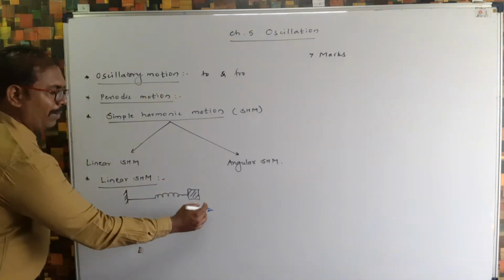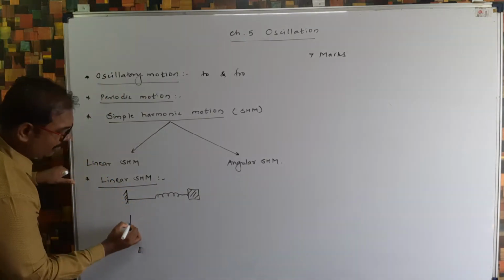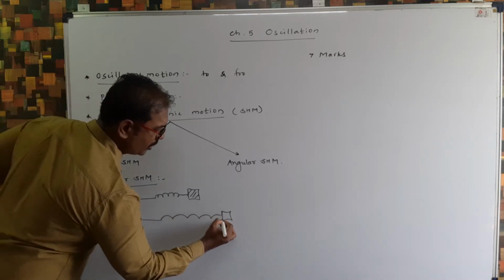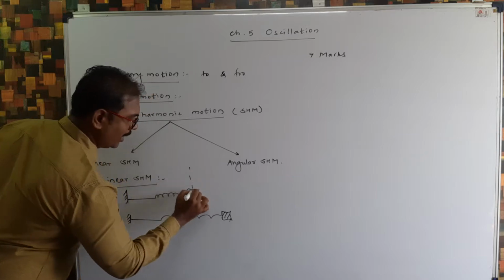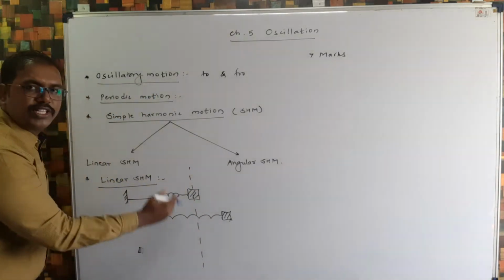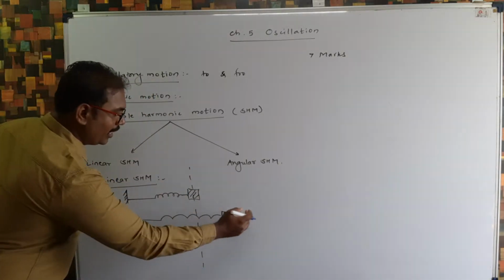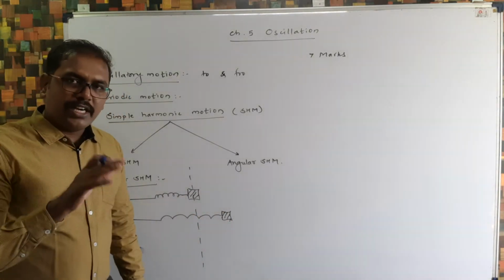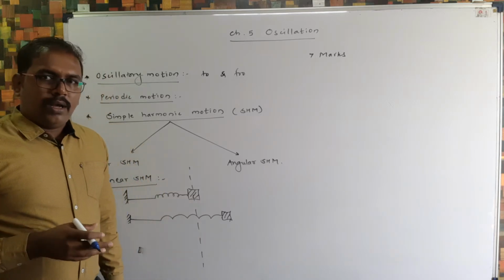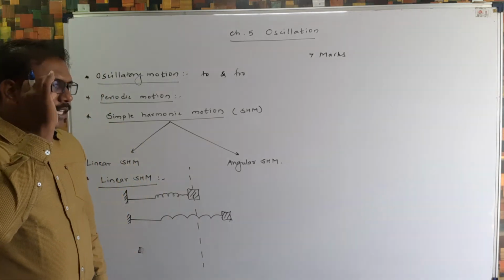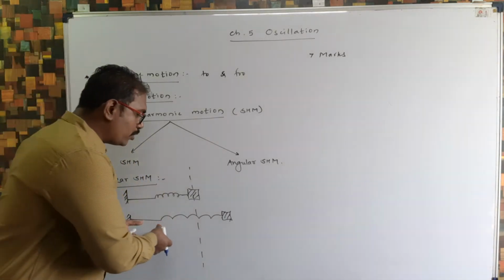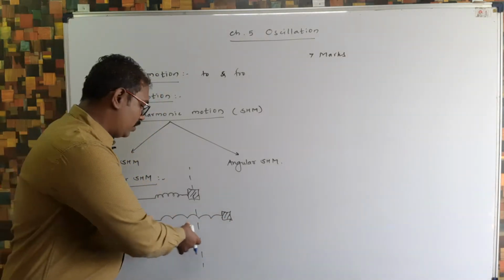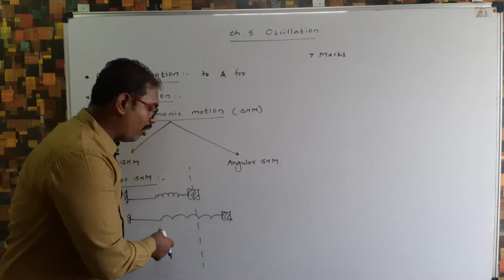Now if we apply some force to the block and pull it by some distance, let me draw another diagram. Now we pull this spring to a distance x. Let me consider this is the mean position, the original position of the block. Now we pulled it by applying some force to this side. In 11th standard you learned the mechanical properties of solids. In that chapter you already learned how much force we are applying to this kind of object. This is elasticity here. So we apply force F to the block and pulled it.